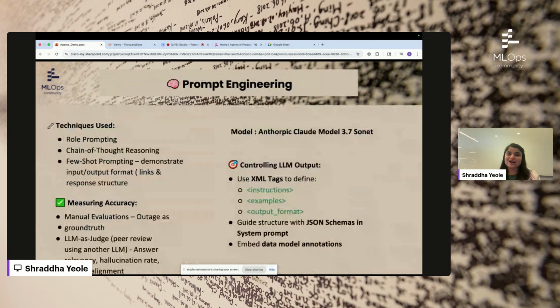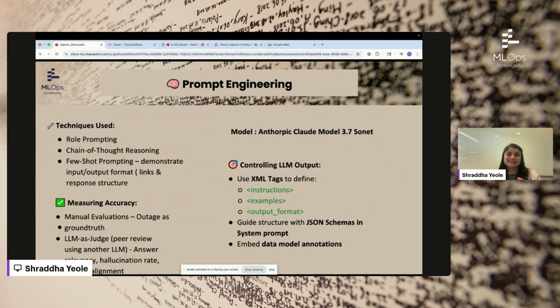Now, the key part: how we are implementing this agentic behavior in our agents. We really use different techniques to come up with the prompts. The model which we are using for this is the Anthropic Claude 3.7 Sonnet model, which is a good reasoning model. And we use different techniques for the prompting, like role prompting. We are assigning a role, like consider you are a network engineer going through and solving these scenarios.